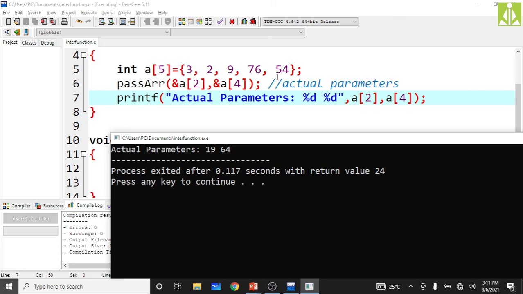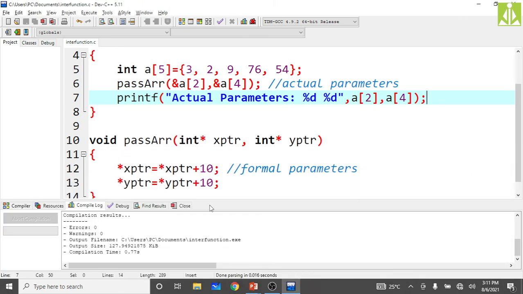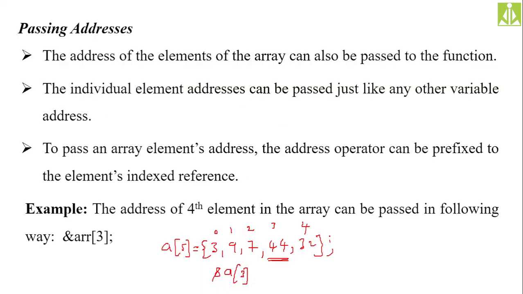Then we have A of 4. A of 4 is also updated with 10, that is 54 plus 10, that is 64, it is showing. Okay, 64 it is showing. Hopefully you understood this one. So now once again go back to your PPT.